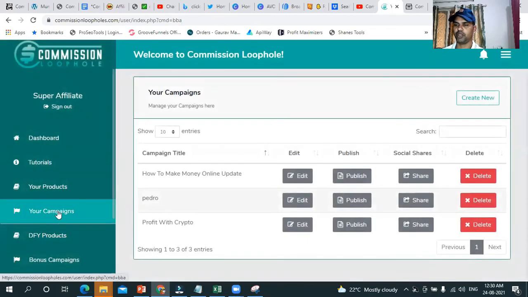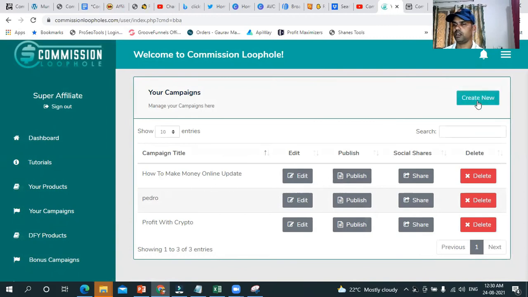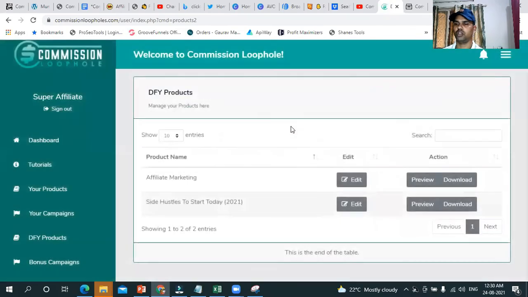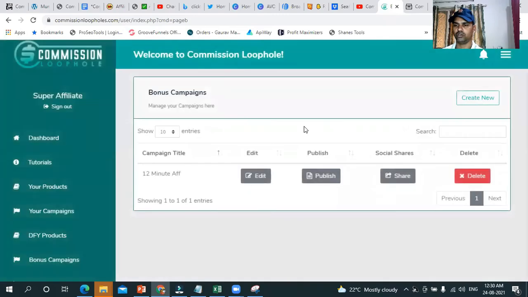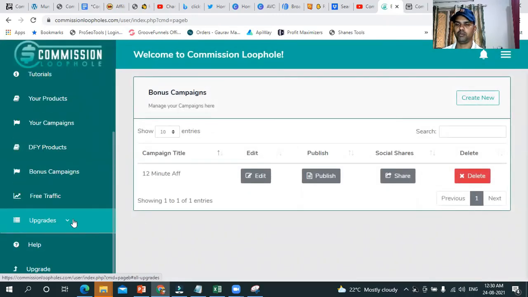And this is where the campaign comes up. So, how to make money online campaign. If you want to publish it, or you can create a new campaign, and these are the DFI products, the done-for-you products already made for you. So if you want, you can use them also, Get Marketing Site Hustle, and then the bonus campaigns are there, and the bonus campaign you can also use, 12-minute affiliate, and after that, if you want, you can upgrade it.